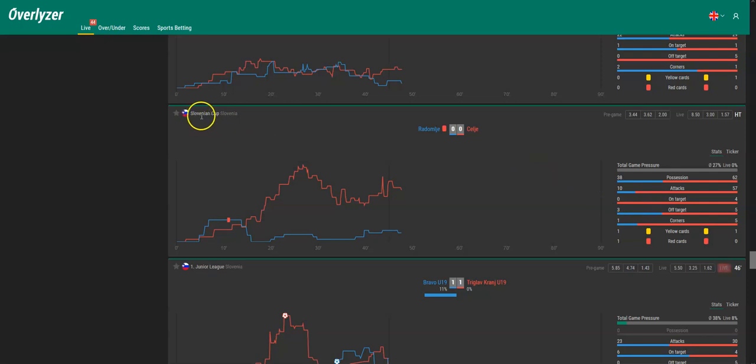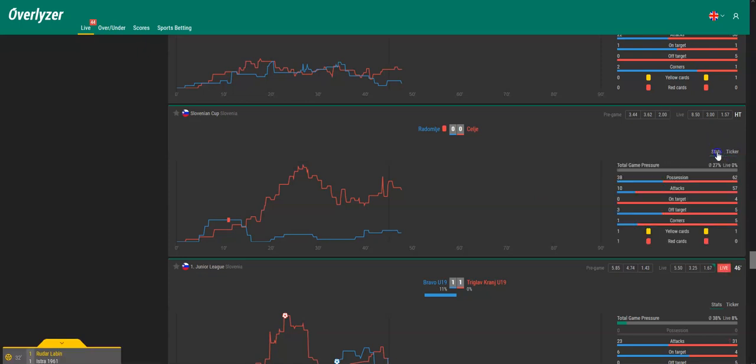Here we got the Slovenian Cup, Radomlje against Celje. The odds were quite even pre-game, but still Celje was slightly favored, and Radomlje got a red card after approximately 10 minutes. From this moment on, Celje was the clearly better team, as you can see here.